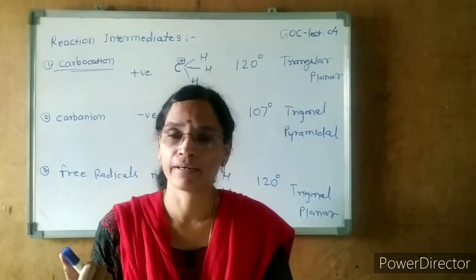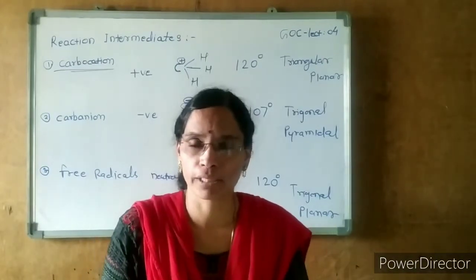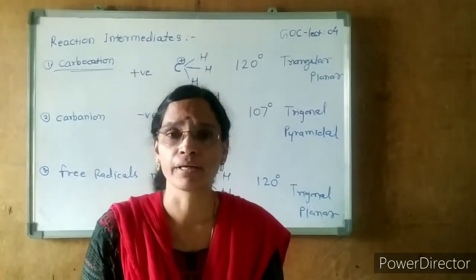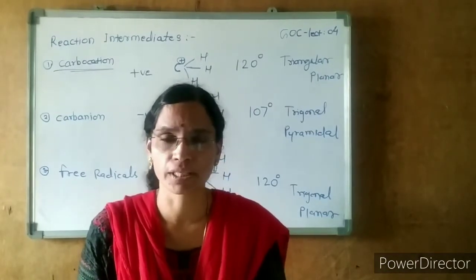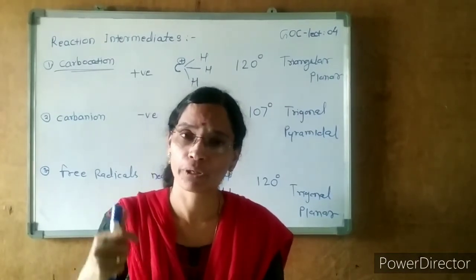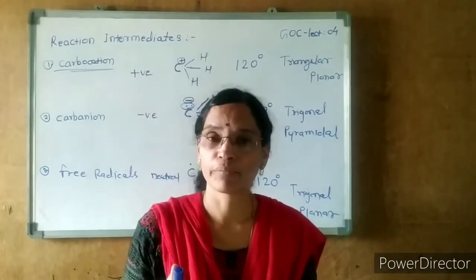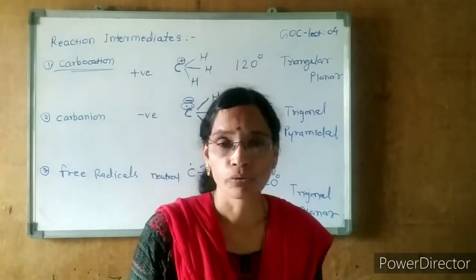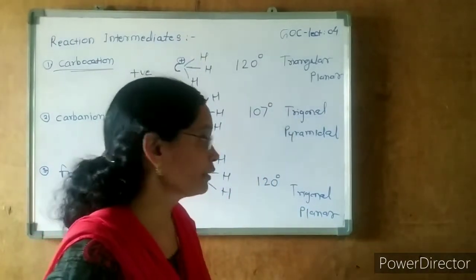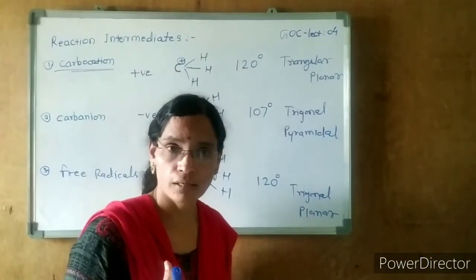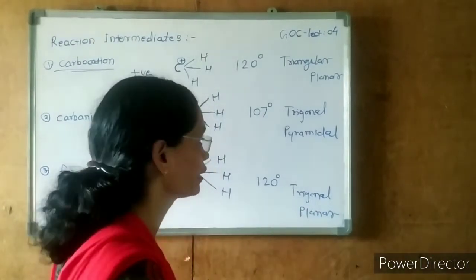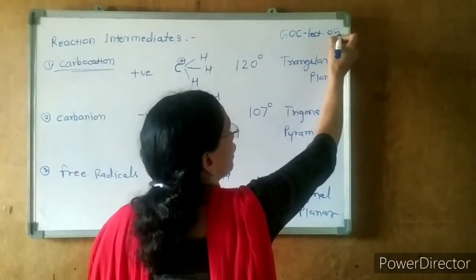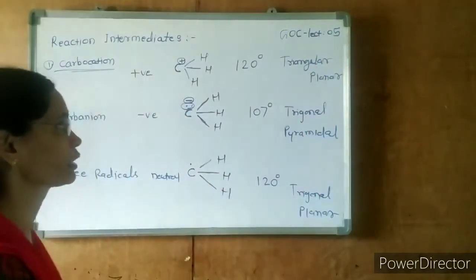Whenever a reactant is going to convert into a product, a number of intermediates are formed. Some are stable, some are not stable, and those which are stable we are going to study here. Three intermediates are in the 11th syllabus and 3 intermediates are in the 12th syllabus. So we are going to continue the previous lecture here, the properties of the reaction intermediates. Now this is lecture number 5.